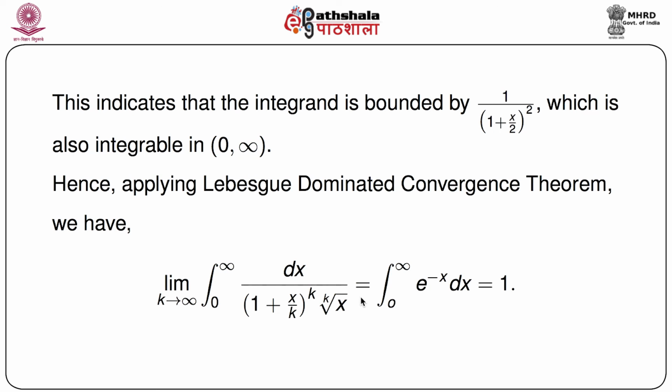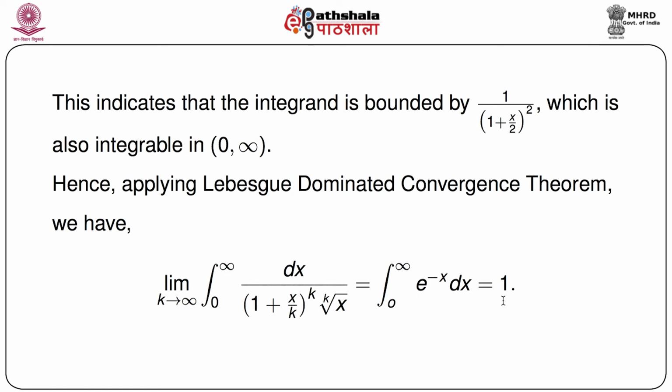So just apply the Lebesgue dominated convergence theorem. So the limit as k goes to infinity of the integral from 0 to infinity of dx by (1 plus x by k) whole to the power k into the kth root of x equals, as we have already seen, the limit of this integrand is e to the power minus x, and naturally, by the Lebesgue dominated convergence theorem we can take this limit inside the integration. So this integrand becomes e to the power minus x as the limit. So the integral over 0 to infinity of e to the power minus x dx is nothing but 1. So the value is in fact 1.